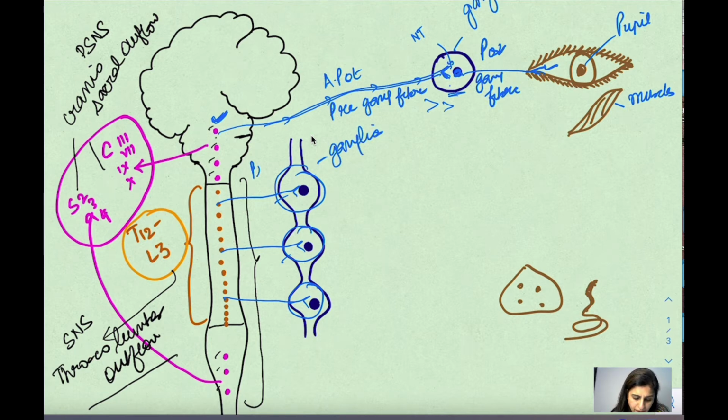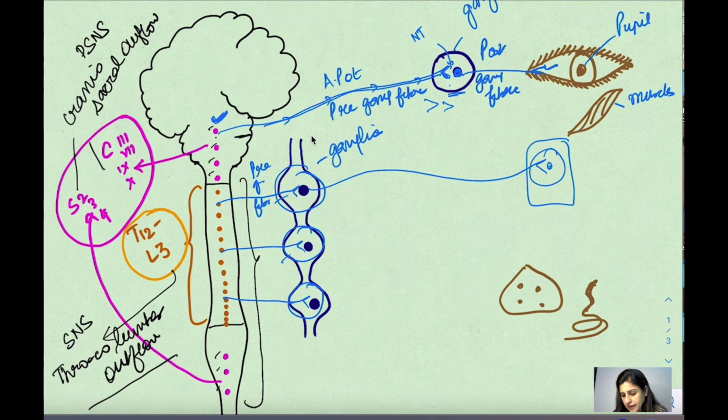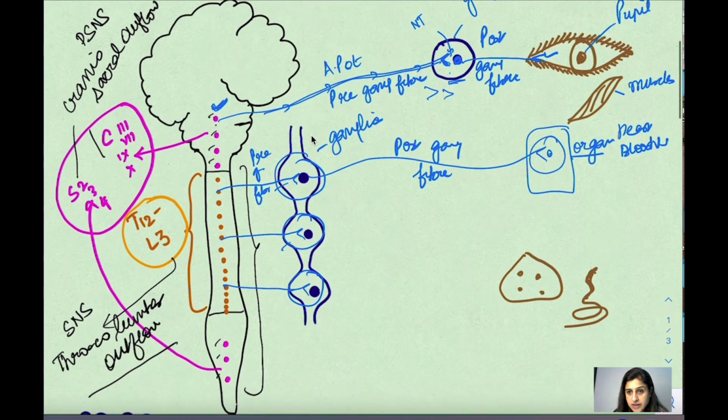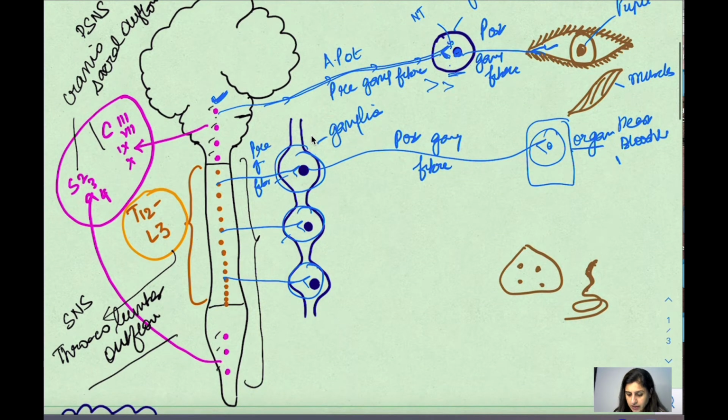So the preganglionic fiber is much shorter, and then from here they will go to their organ, whichever organ they supply. And this is the postganglionic fiber. You see this is much longer as compared to the parasympathetic nervous system. So any organ can be here. The sympathetic system is very functional in the heart, in the blood vessels, or various viscera. Right? Blood vessels, various viscera, it supplies here. So this is what it does.